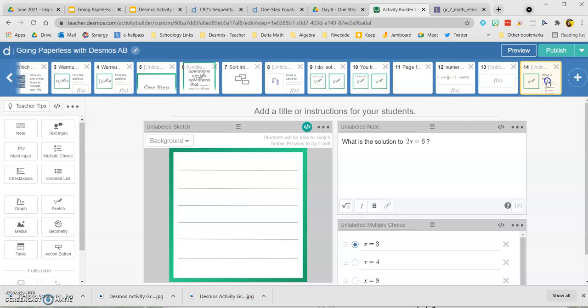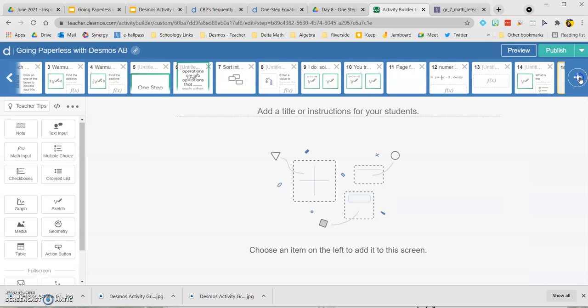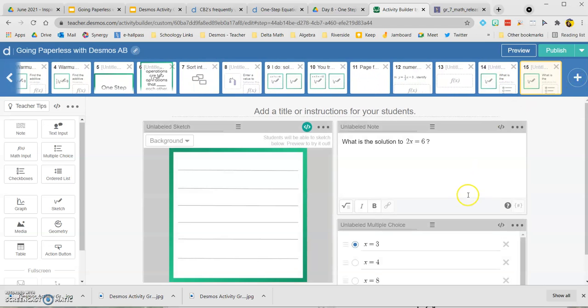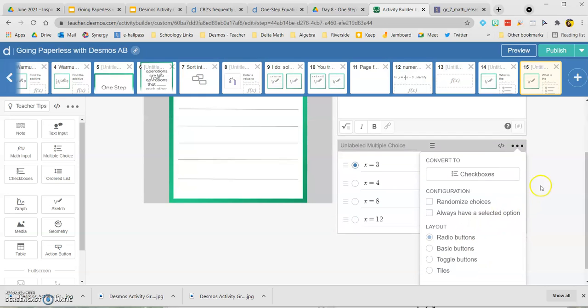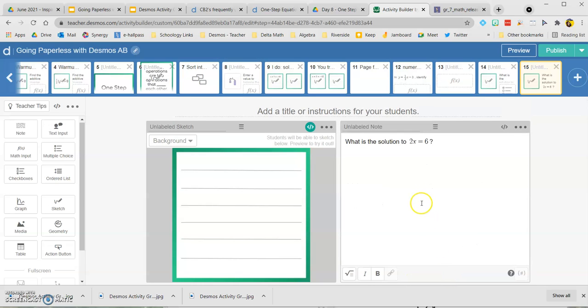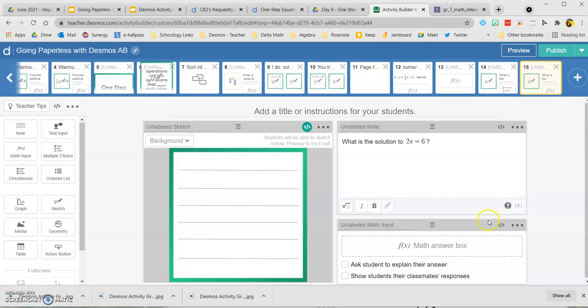Option is to do this exact same question, not as multiple choice. Maybe you don't want this to be multiple choice. What is the solution? I'm going to delete this component and create a math input instead. And maybe because it is equations, you want this initial LaTeX for students. So quote x equals, and I'll show you what that's going to do.